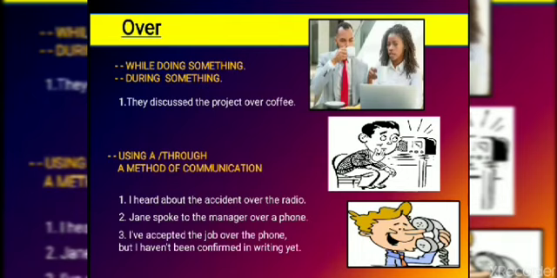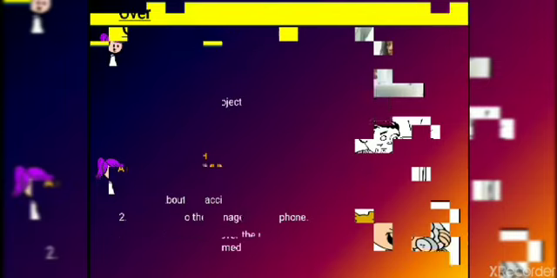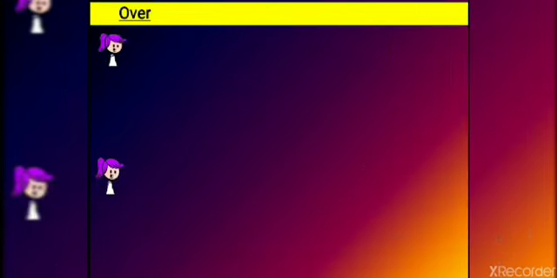So this is a complete sentence. You are saying that on the phone, yes, I have discussed things, I have accepted the job, but there is no legal formality, no written document with which I could prove that I have accepted the job. So with these two things we can use over.